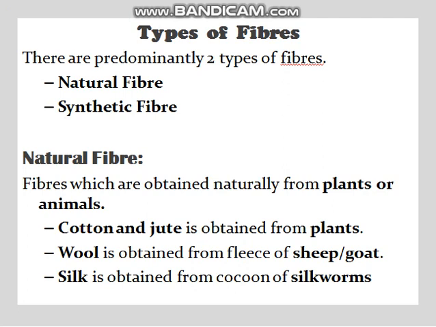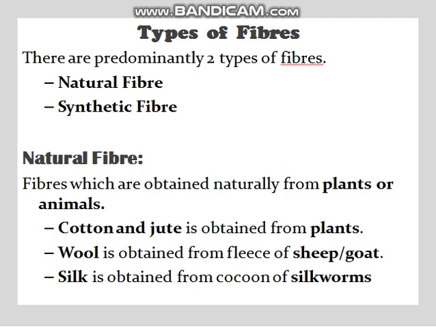Types of fibers. There are mainly two types of fibers: natural fibers and synthetic fibers. Natural fibers means fibers which are obtained naturally from plants or animals. Cotton and jute are naturally obtained fibers from plants. Cotton is obtained from the fruit of the cotton plant, whereas jute is obtained from the stem of the jute plant.